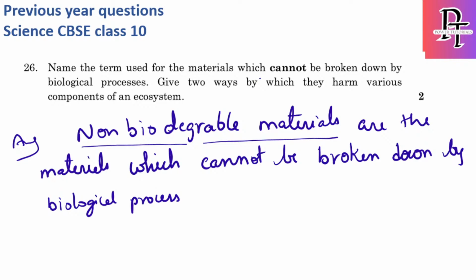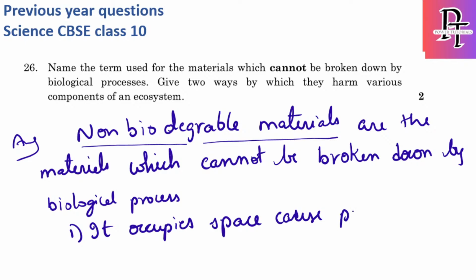Now give two ways in which they harm the components of the ecosystem. First, as this is not decomposed, it occupies space and causes pollution, mainly of land and water.